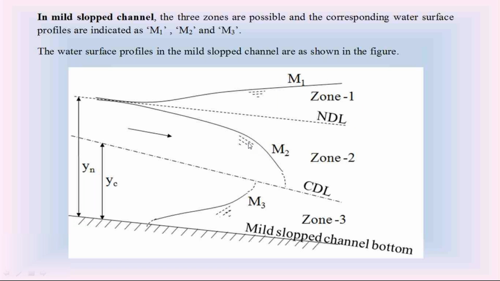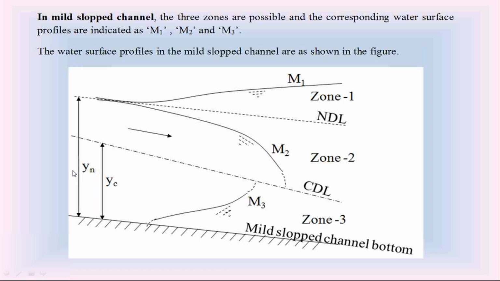Check this M2 water surface profile. In the mild slope channel bottom, the M2 water surface profile is a falling water surface profile. If the water surface profile is in zone 2, we call it M2 curve, and in the mild slope channel bottom, that M2 water surface profile is a falling water surface profile. Then zone 3.